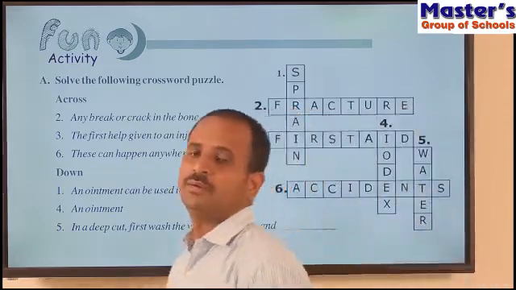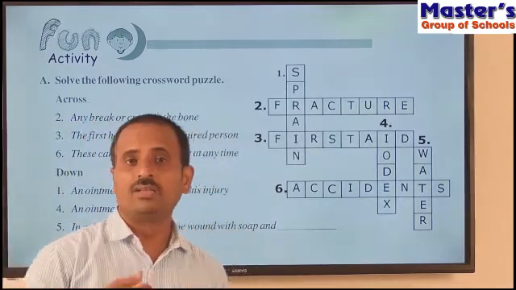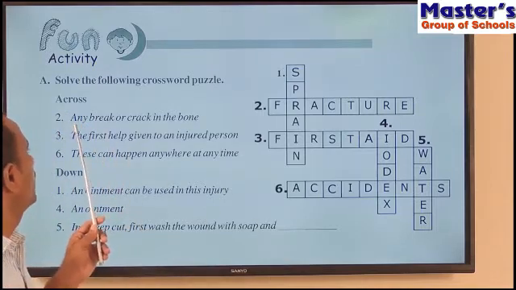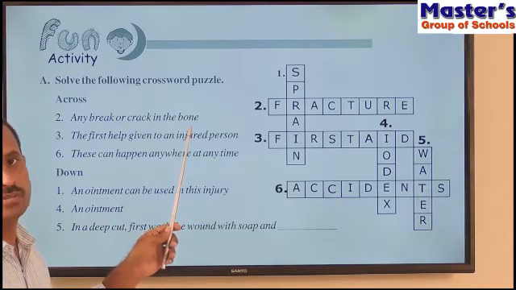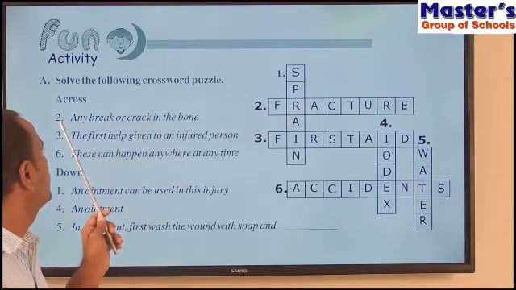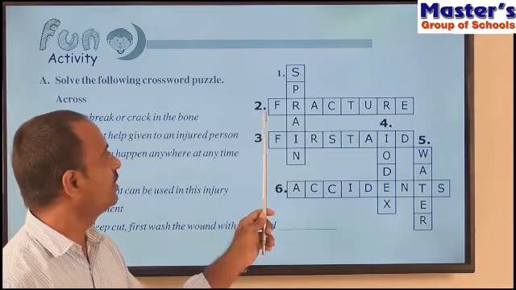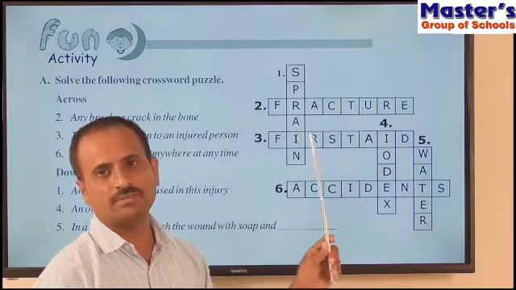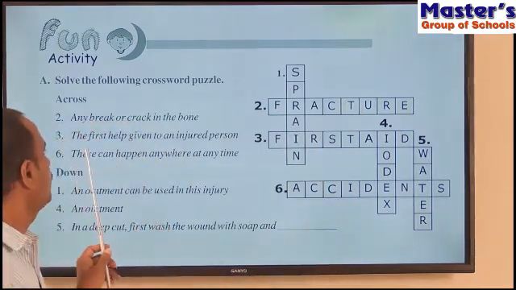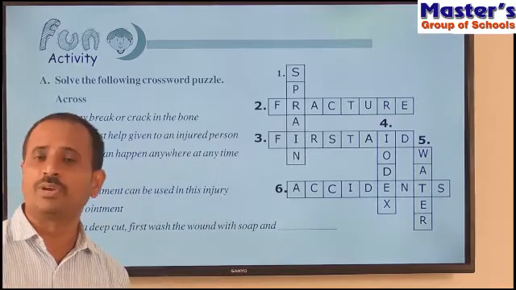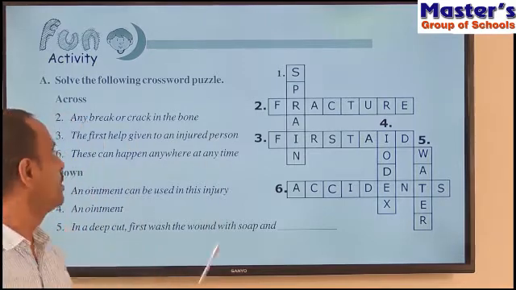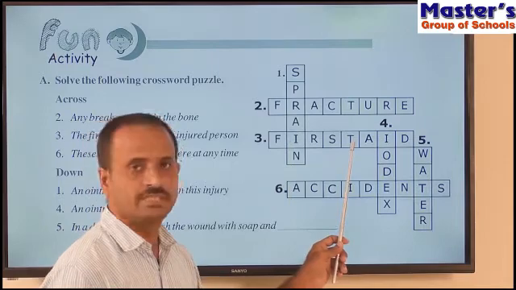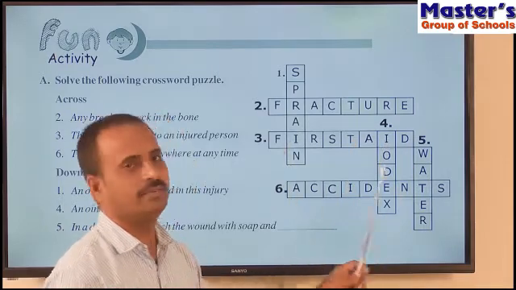So children, look at the puzzle, how they have filled the crossword puzzle with the hints given here. See the second one, any break or crack in the bone. What do we call any break or crack? Look at the second row. This is the second one, that is fracture. That is called fracture. And children, see the third one, the first help given to the injured person. What is the help given to the injured person? That is called, see, the third, first aid.